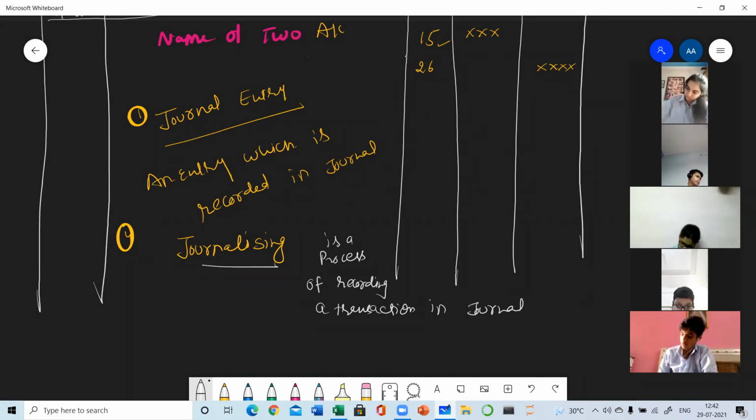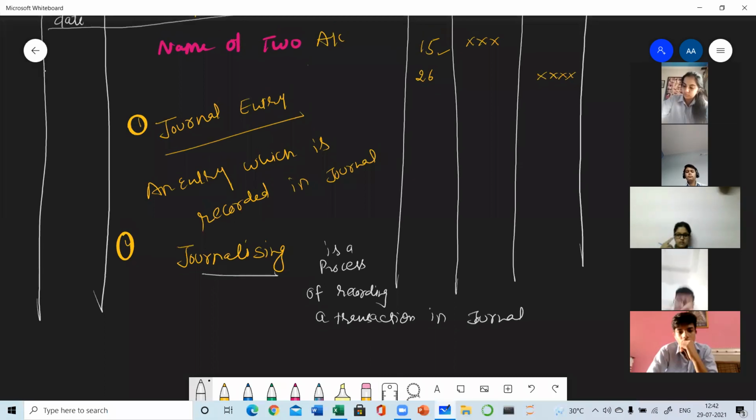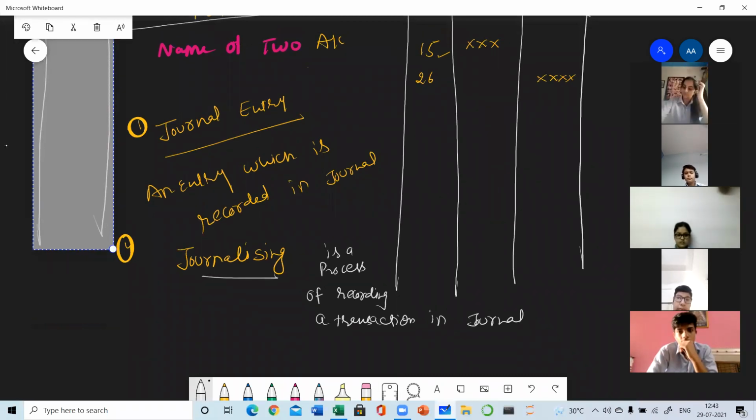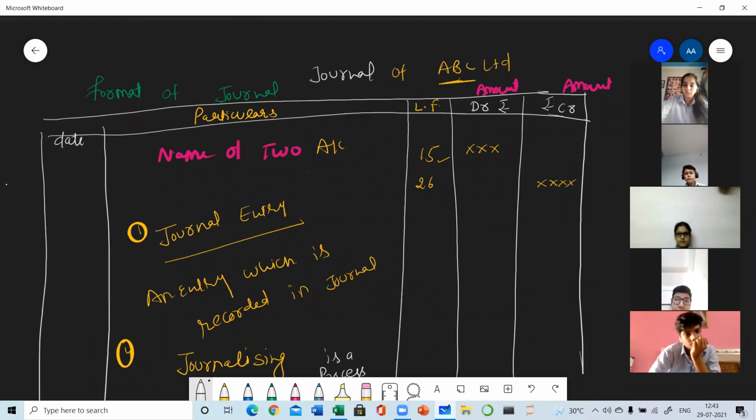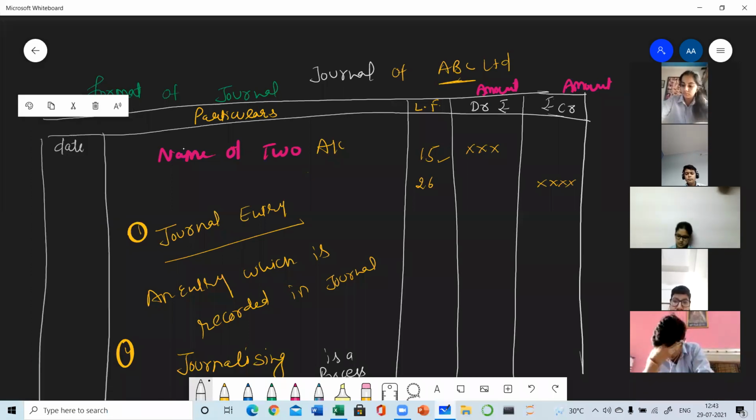Numerically also I will explain all these terms when we will be solving the numericals. Then I will explain what is journal entry here, what is journal here, and what is journalizing. So journal means the complete format. And journal entry means the transaction which is written in the journal. And journalizing means the process of passing the journal entry. Here, the process of recording the journal entry is known as journalizing.